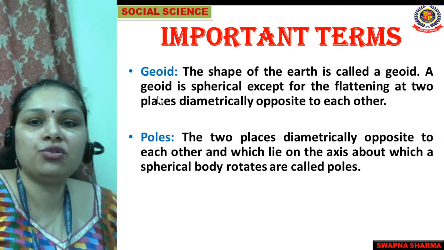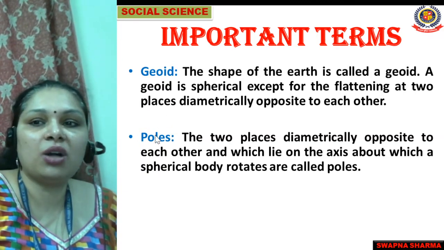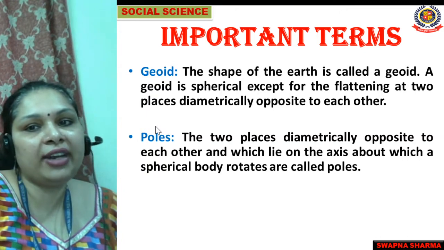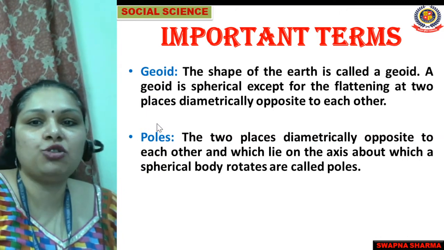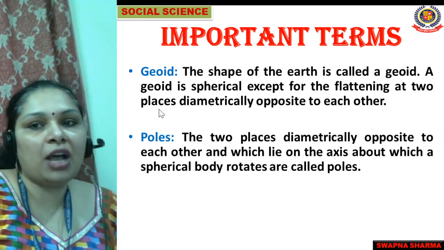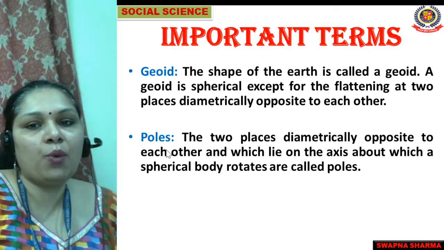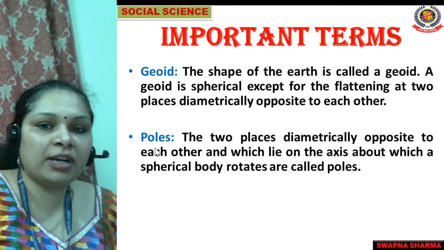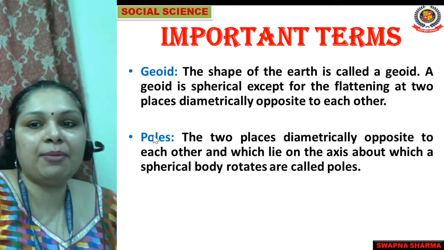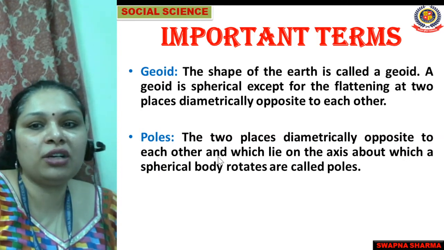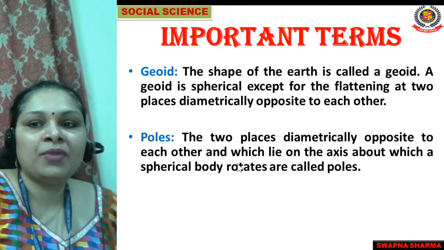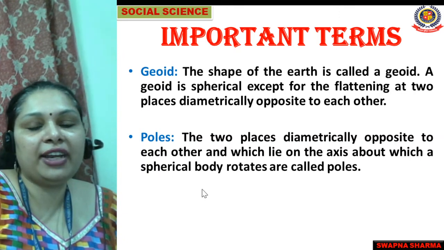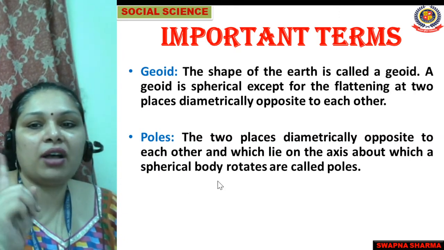So what is geoid, students? The shape of the earth is called a geoid. A geoid is spherical except for a flattening at two places diametrically opposite to each other. Now what is a pole? You all know what poles are. The two places diametrically opposite to each other, which lie on the axis about which a spherical body rotates, are called poles.